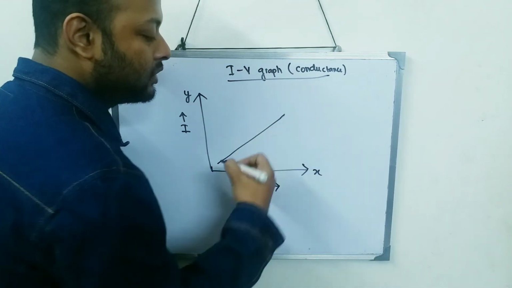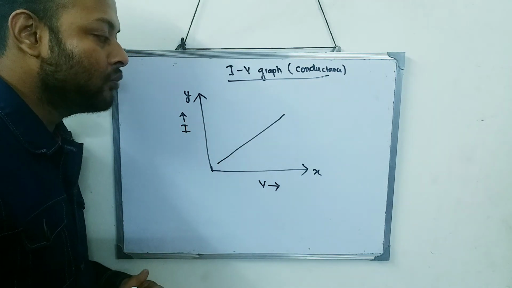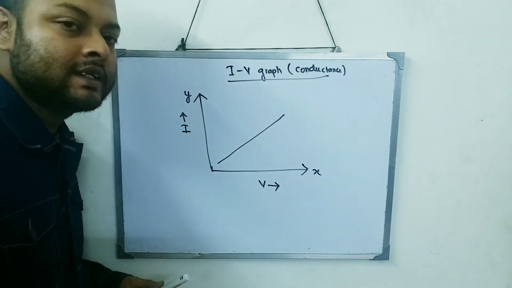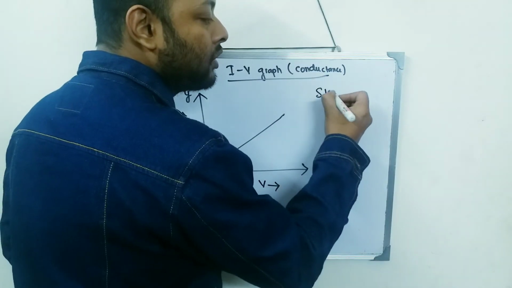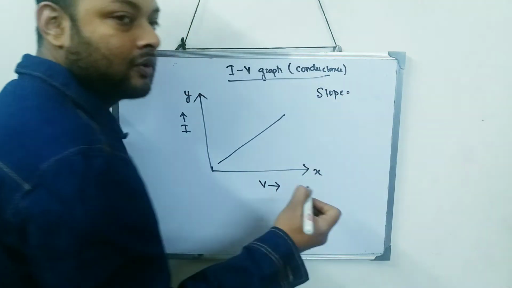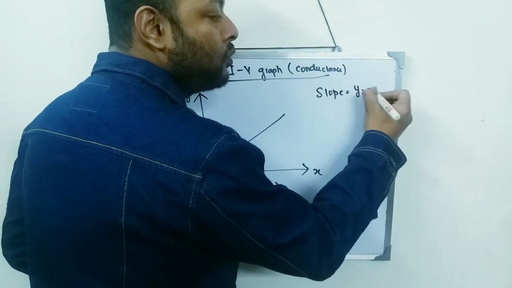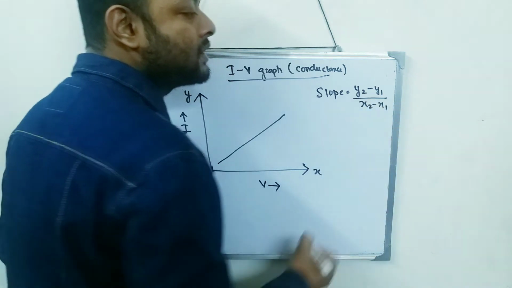So this is a line graph given, and someone asks me to calculate the slope of it. Yes, I can easily calculate the slope of it. How to calculate the slope? In maths, you have studied this: slope is equal to (y2 minus y1) by (x2 minus x1).